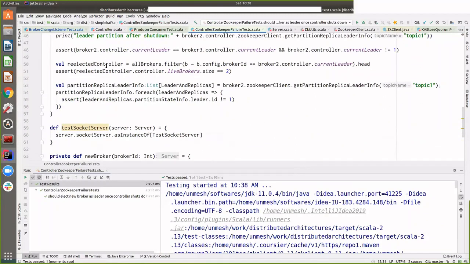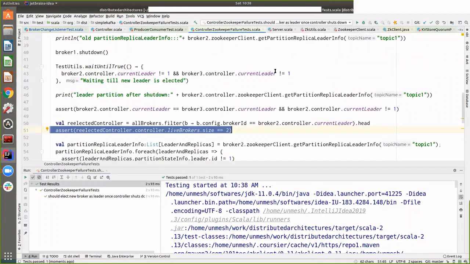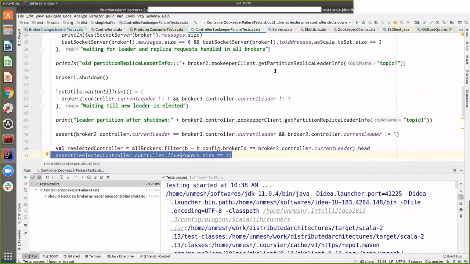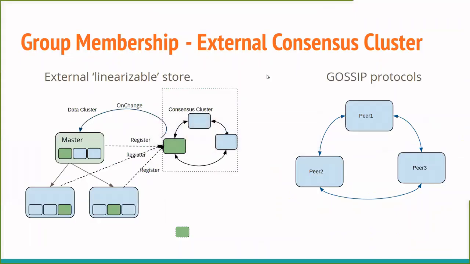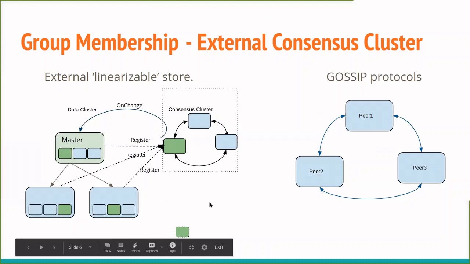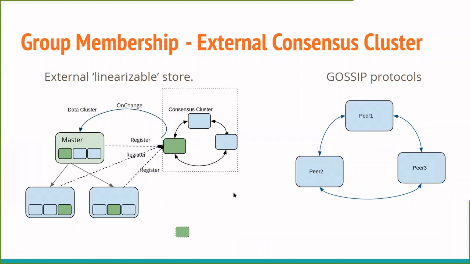Yeah, I mean, the test passes, that means this setup works. And this has some other things as well, like leader follower, which we'll talk about in some time. But that's what happens when you have databases or stateful systems which use an external cluster for storing group membership, and also do failure detection using that.